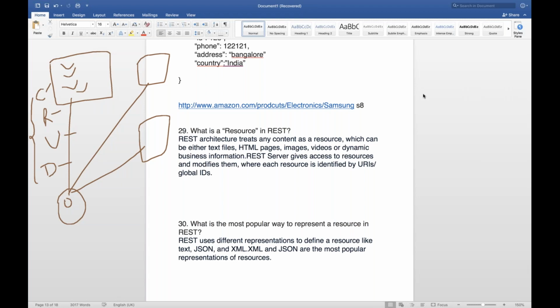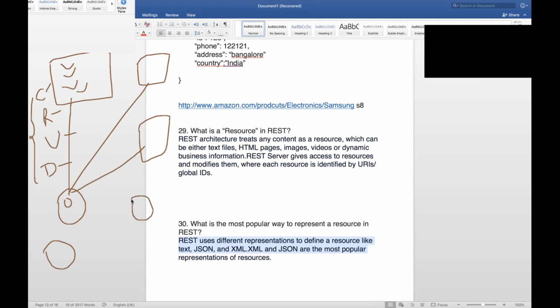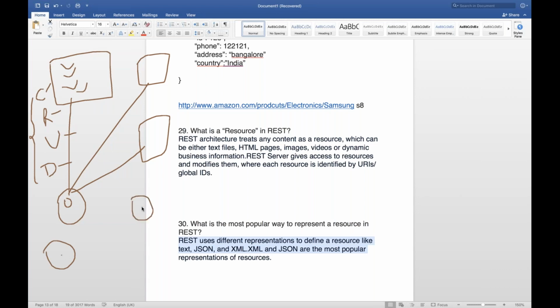So why am I saying this? Let's see if XML and JSONs are not there. These two systems are interacting, and you are the consumer, and this is Amazon.com. I'm sending a request: give me all the electronics items. So let's see, there is an electronics class object, and inside this electronics object I have 1,000 electronics items.